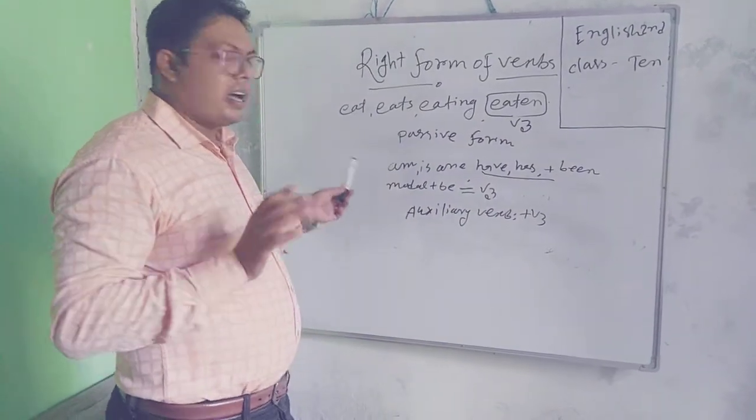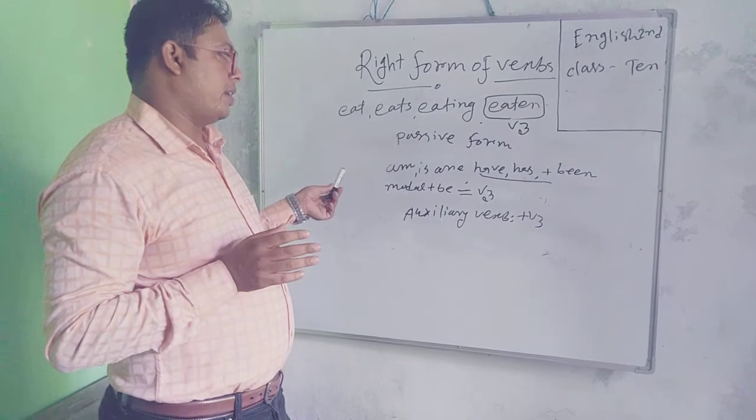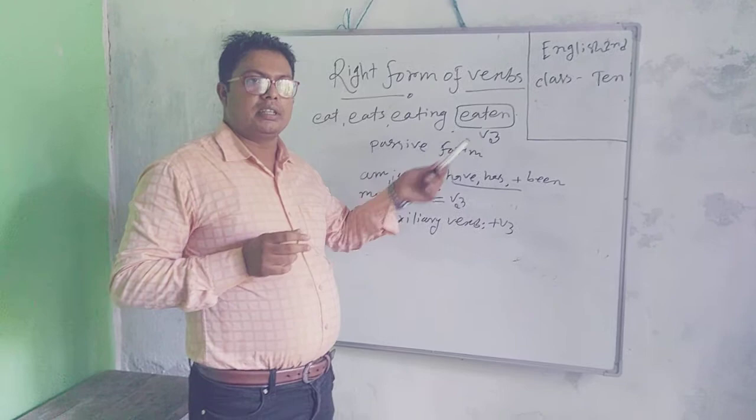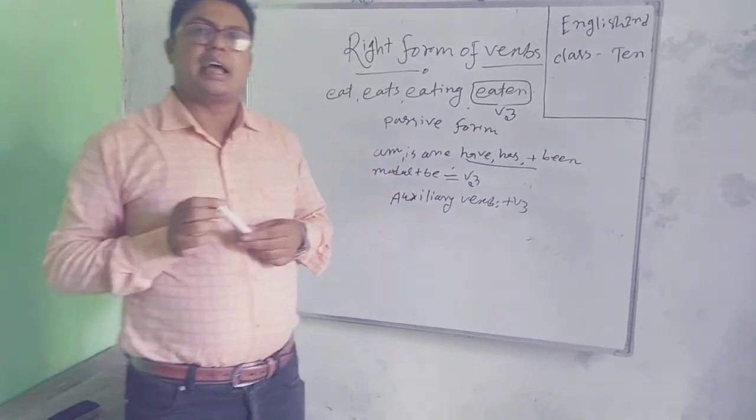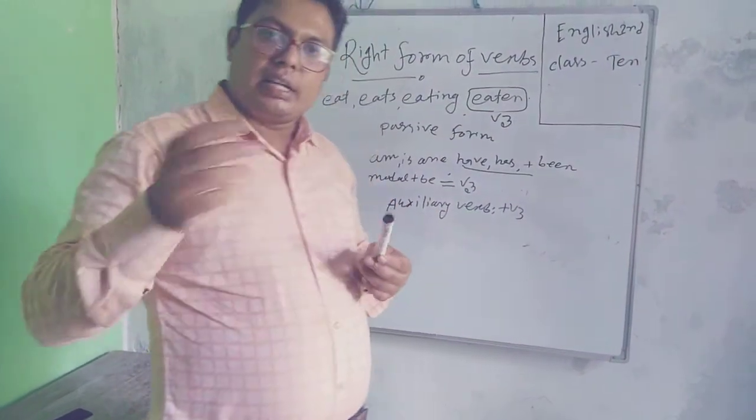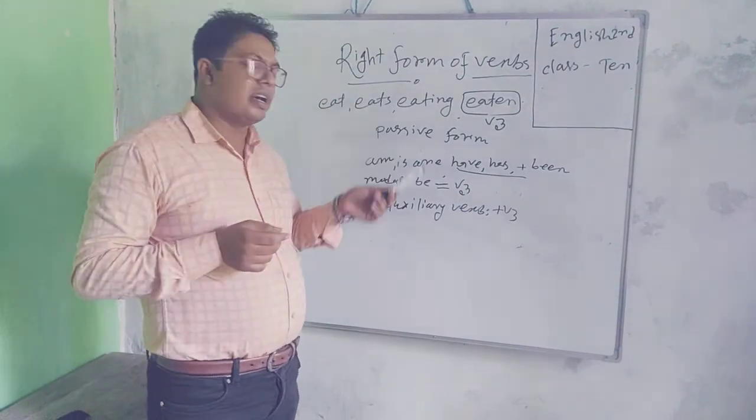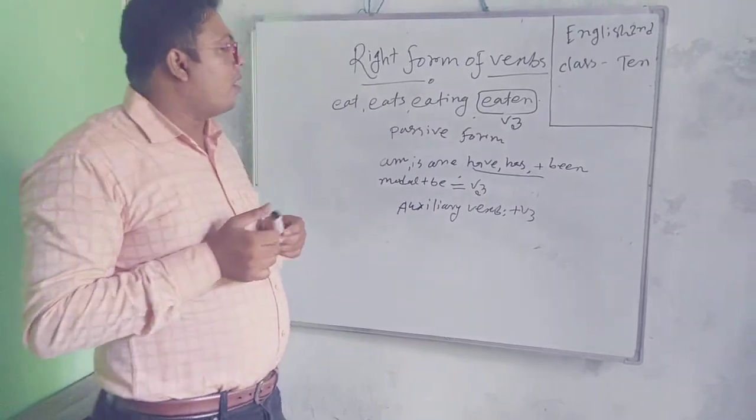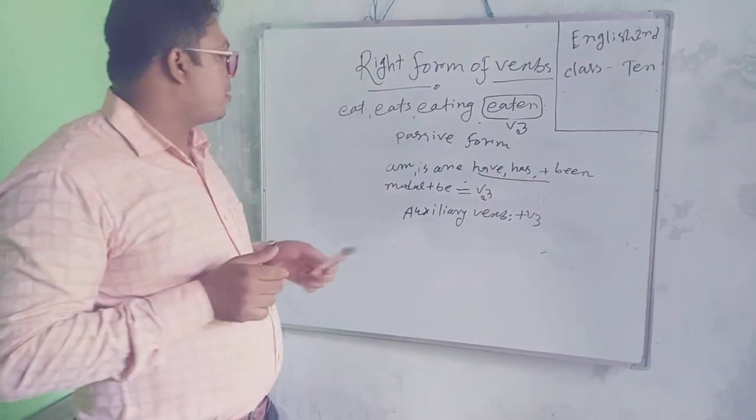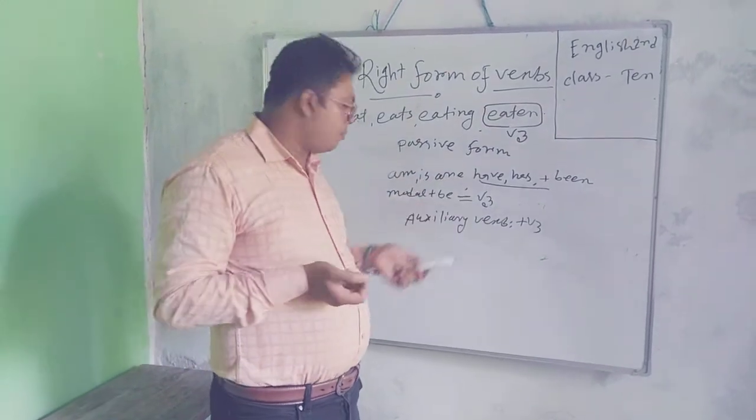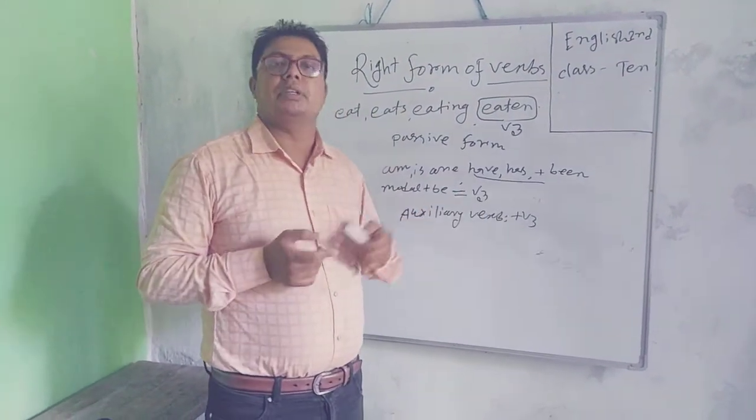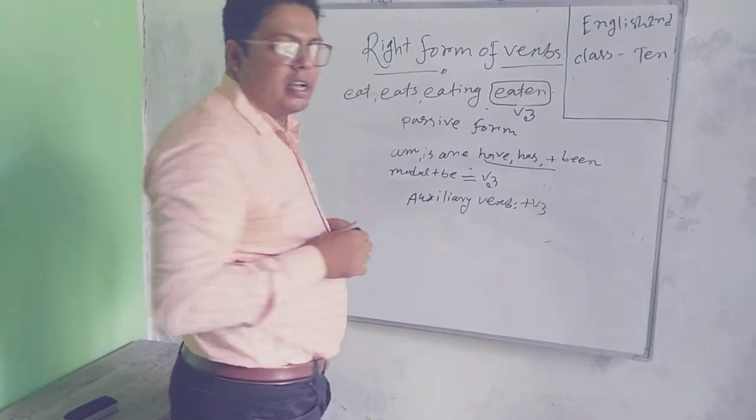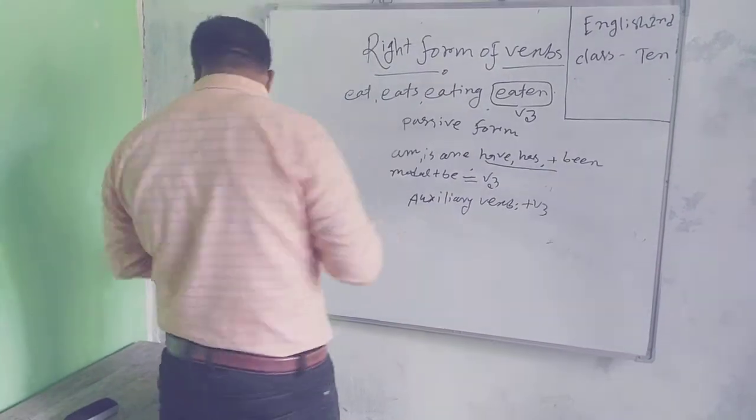So this is the second point. When we write the form of verb V3, the first point was have, has, had, get, got, then V3. Next, am, is, are, was, were, have, has, had, may be, will be, shall be, or have been, has been. That means passive form, then auxiliary verb plus V3. This is our second option. Now we will discuss our third option.